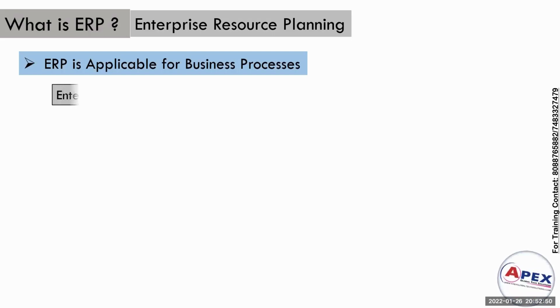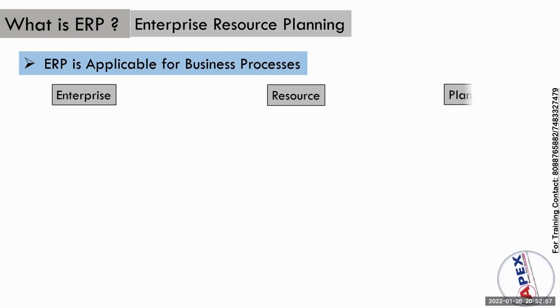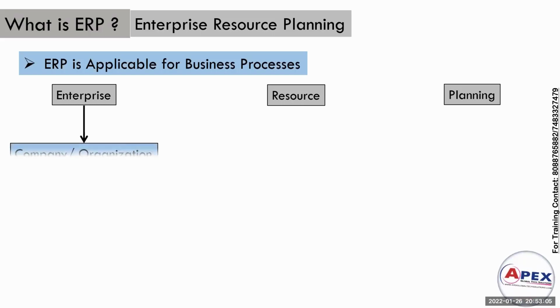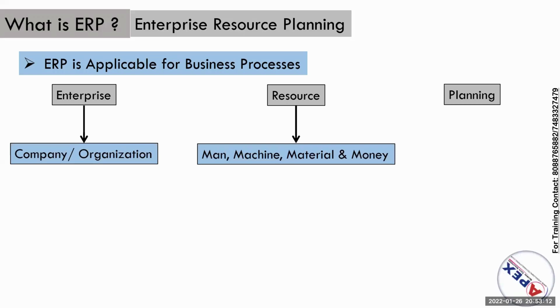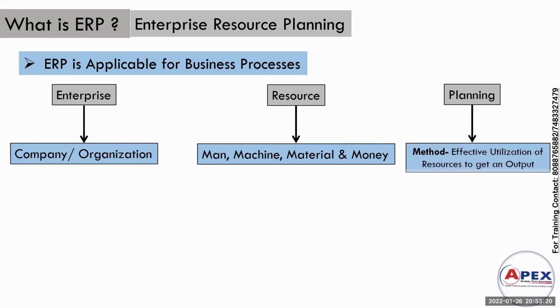Next, we'll see what the terms are: enterprise, resource, planning. Enterprise is obviously a company or organization. Resource is nothing but man, machine, material, and money. Planning is a method for the effective utilization of resources to get an output.